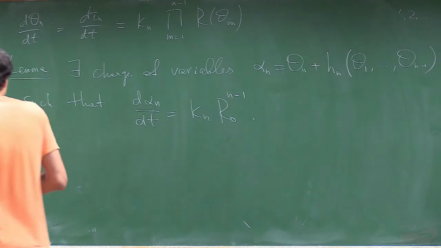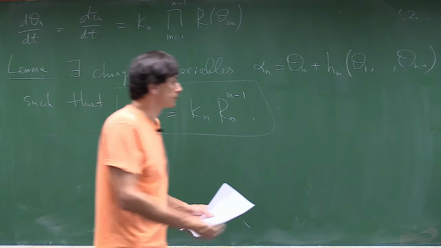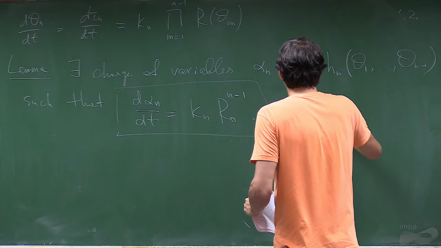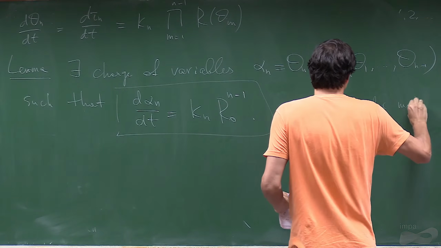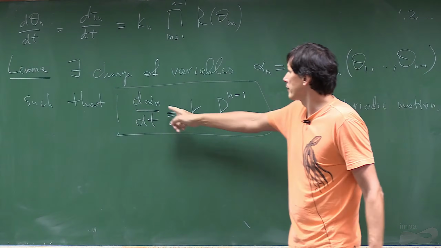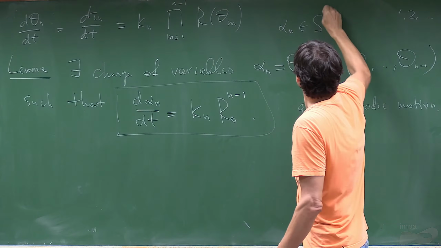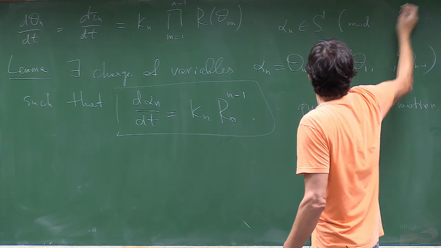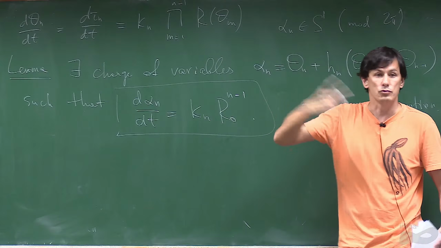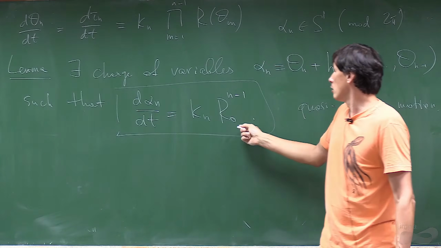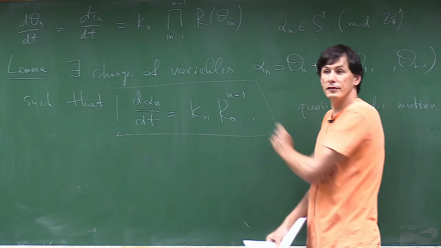So what is this? This is quasi-periodic motion. This is motion on the torus, because alpha n is still on a circle, modulo 2 pi. So alpha n is on a circle. So this is a periodic motion, it's motion on a circle. But each mode has a different frequency.